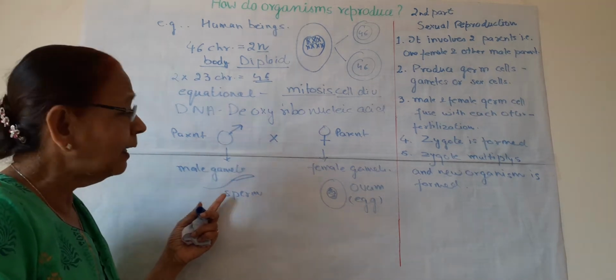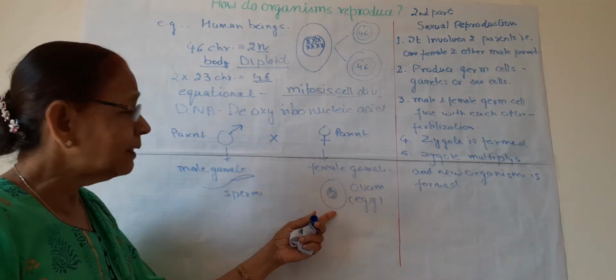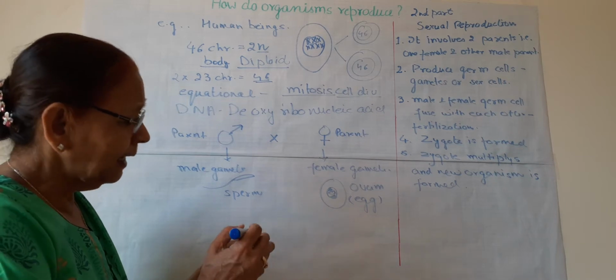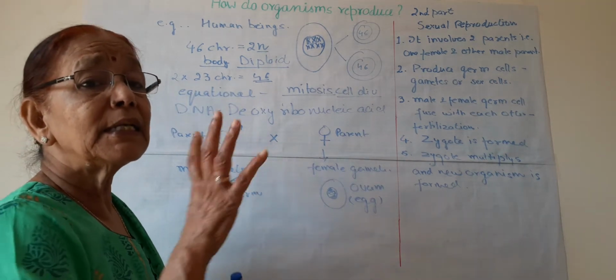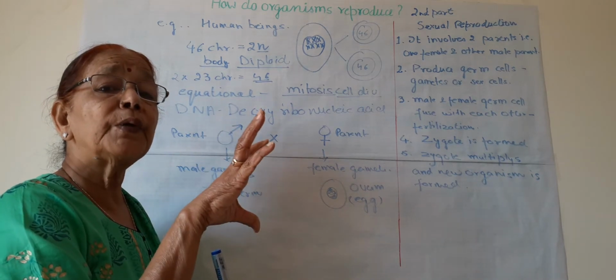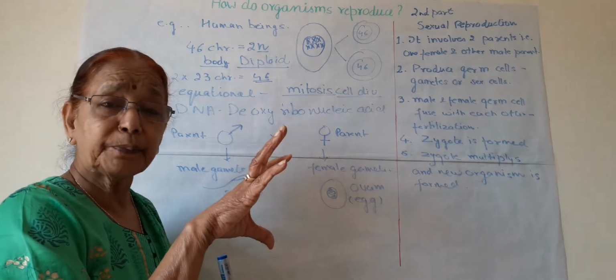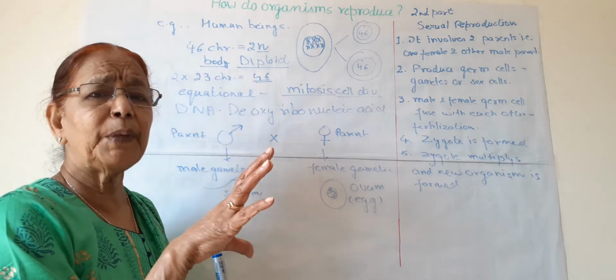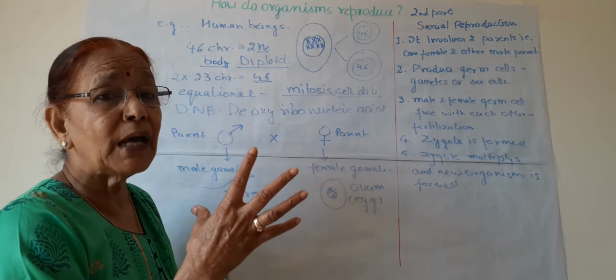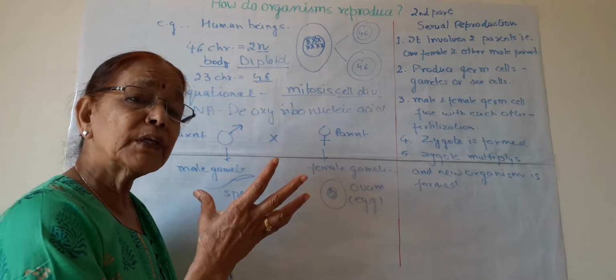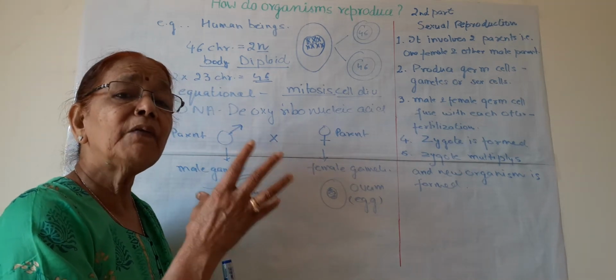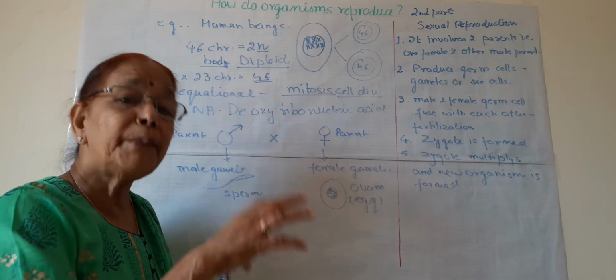This is also a human cell. Sperm is also a cell. Ovum is also a cell. And these gametes are formed in human beings in specialized reproductive organs. Higher animals and higher plants have specialized reproductive organs, and these organs have special reproductive parts.